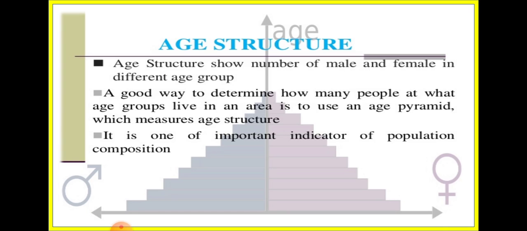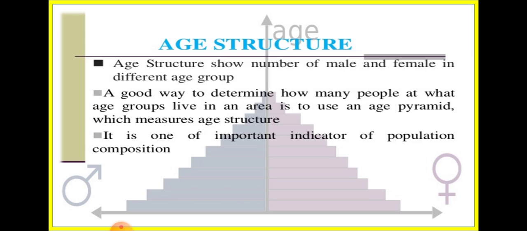We will read about age structure, okay. Now, how do we learn about population composition? We learn about population composition with the help of the age-sex pyramid. First of all, see how the age structure looks. You can see one diagram here. Age structure shows the number of males and females in different age groups. What is age structure? Age structure shows how many males and females belong to different age groups. A good way to determine how many people of what age group live in an area is to use an age pyramid, which measures age structure.